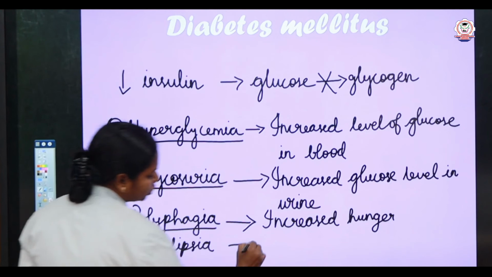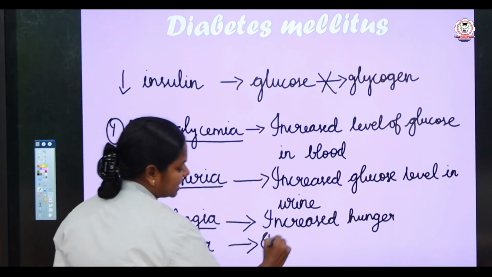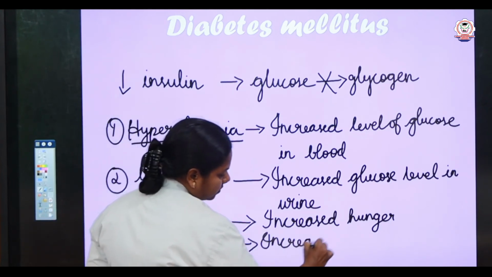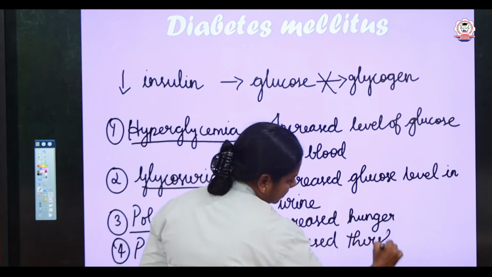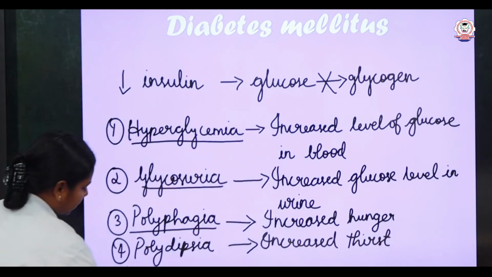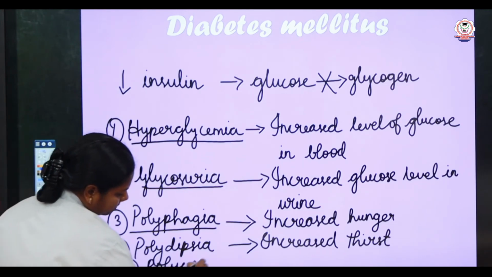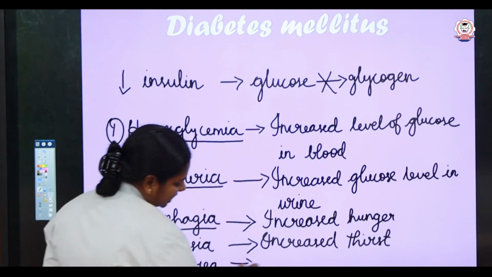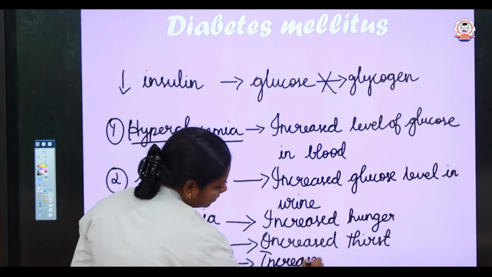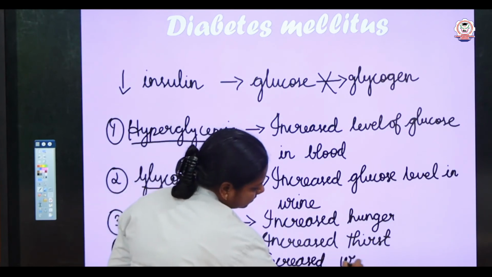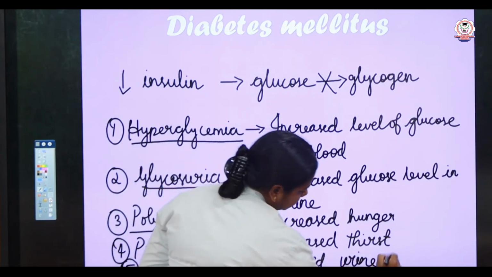Dipsia refers to thirst. So increased thirst. And another important symptom is polyuria, that is increased secretion of urine.